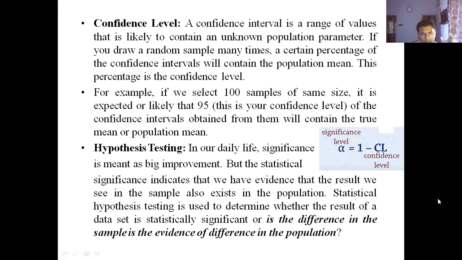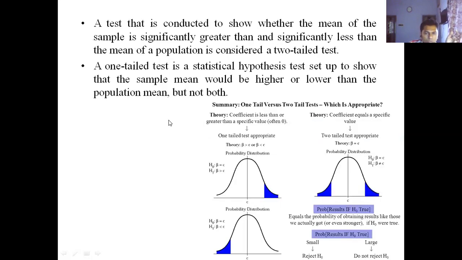Basically, we calculate some test statistic from the samples, and then we compare it with the tabulated value, and we take a decision about our population. Okay, so this is what we do.